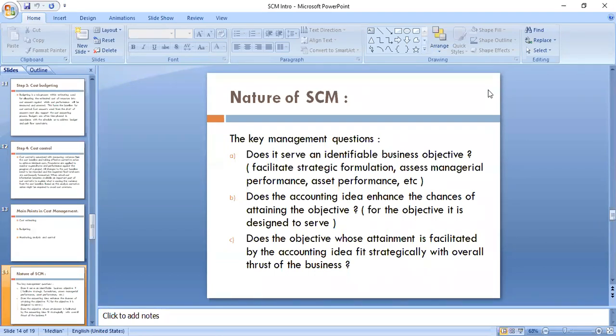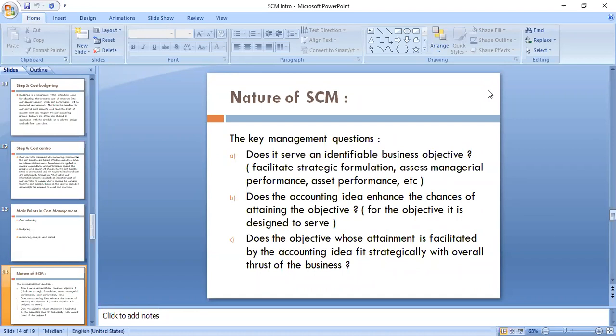So what we have to think here is whatever accounting data is related with cost, so basically it is cost object, cost center, profit centers, then some activities and so on. Is this going to help various departments, the managerial staff, in achieving those objectives?